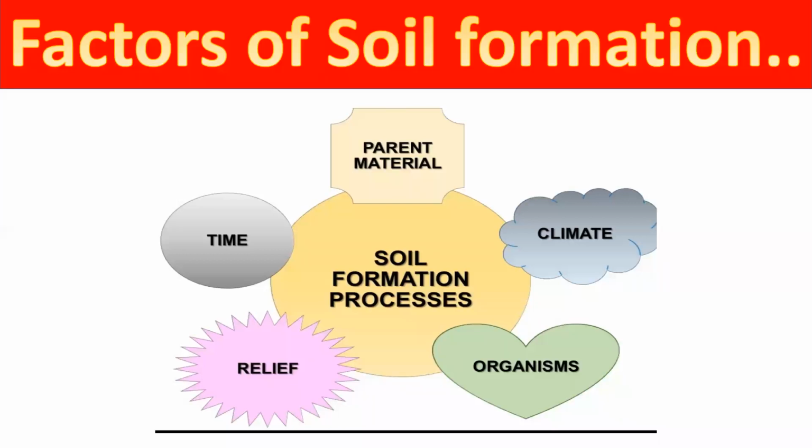Next one, we come to know about the organism. It means that the soil is fertile or not, it decides this thing, organism. And next thing is relief. Relief means different landforms. Okay, if we go to Jammu and Kashmir and Himachal Pradesh, there is mountain soil, and that soil is not fit for cultivation. If you go to the Rajasthan area, there is a desert that is less fertile, and you can say it does not support any agriculture.